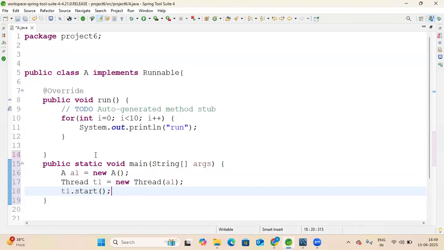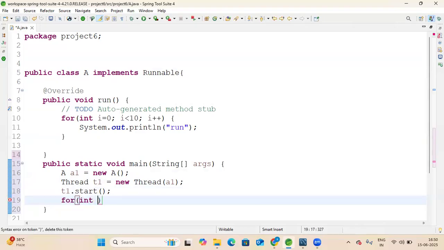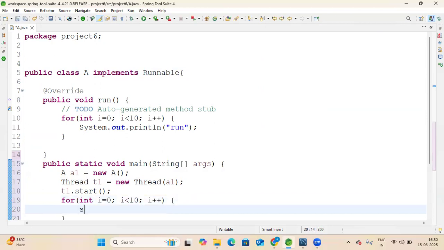You can also create a for loop here: int i equal to 0, i smaller than 10, i plus plus, curly braces, System.out.println. I will print "this is main" so I can understand which is main and which is not main.